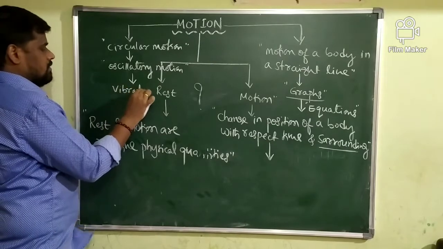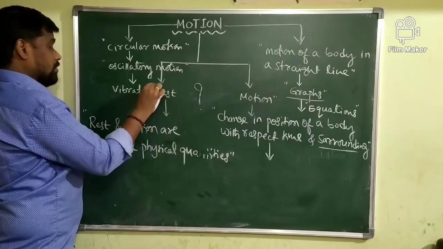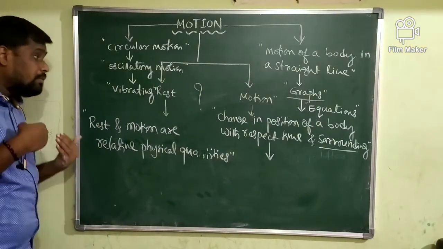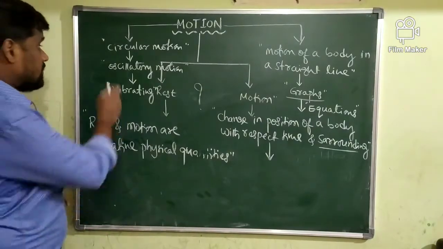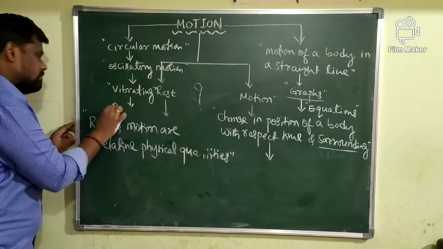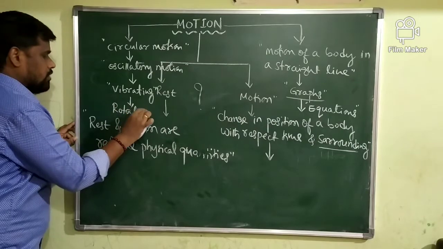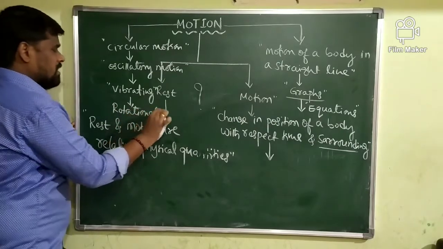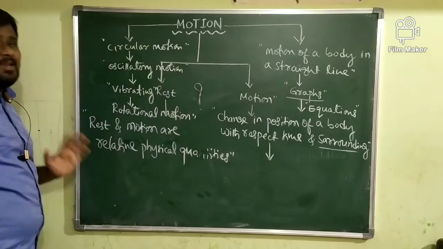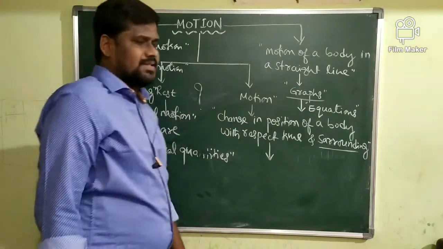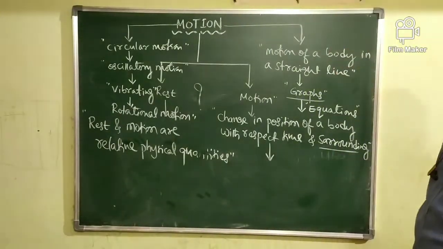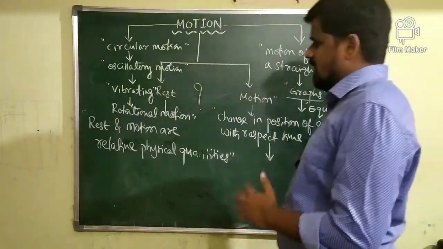Some bodies are vibrating. We have rotational motion. Many types of complex motions we have in mechanics, but in this lesson we are concentrating on motion of a body in a straight line.